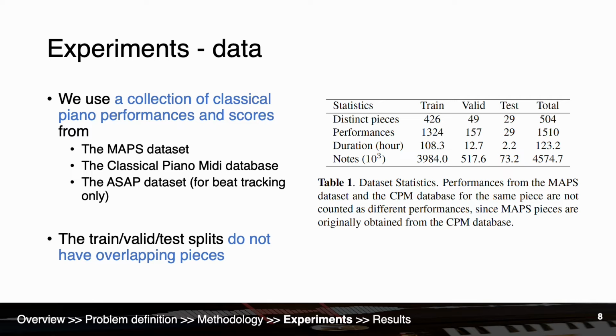We split the train, validation, and test sets in a way that they do not have overlapping pieces. Following this, our experimental dataset statistics is in the right table. There are in total 504 different music pieces in 123 hours. We use 29 performances from the MAPS dataset for testing, since they are commonly used as testing set.